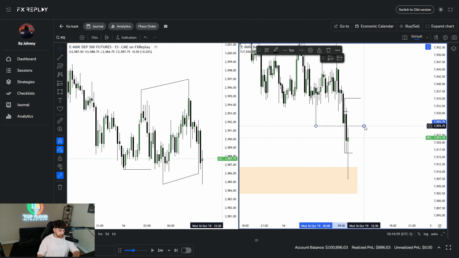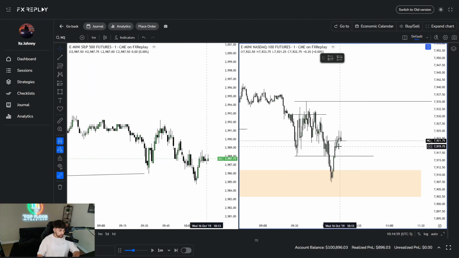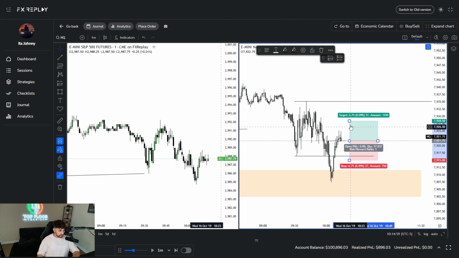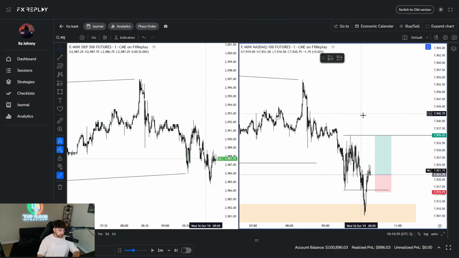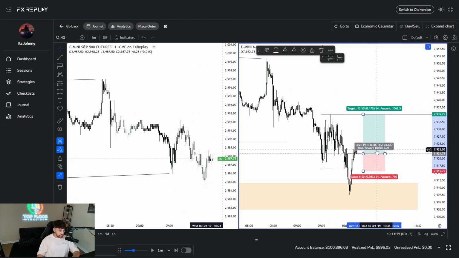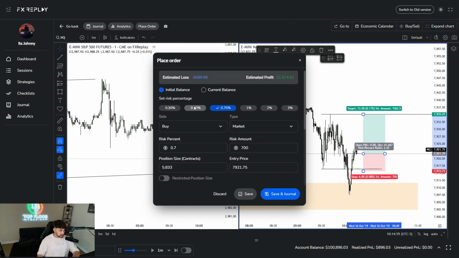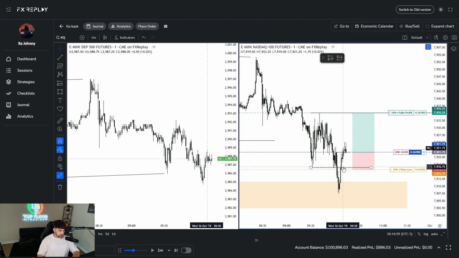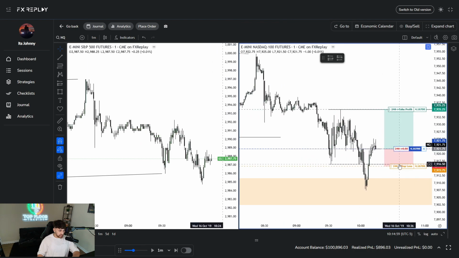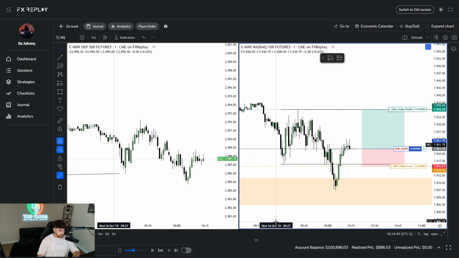So the TP here on the 15-minute, if we're looking to trade the CRT, which is candle range, we would be looking to enter right here. I'm not going to lie, we would be looking to enter right here, but I don't like this displacement. I do like the confluences that we have right now. So I will just enter here, aim for a 2.25R, and take a quick scalp. I'm going to do very light size, 0.5% here, and we'll go ahead and save. The stop loss will be down here. I don't want to see this go below this breaker right here. I don't want to see it go below that.